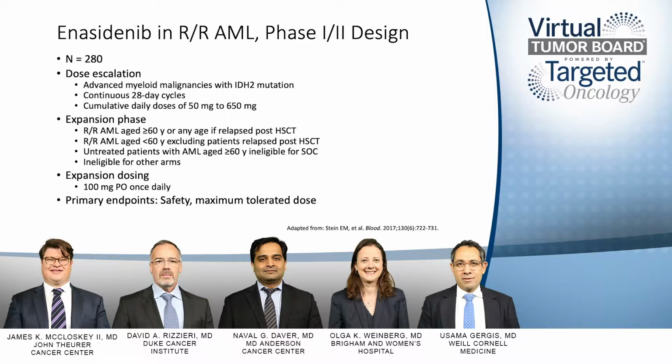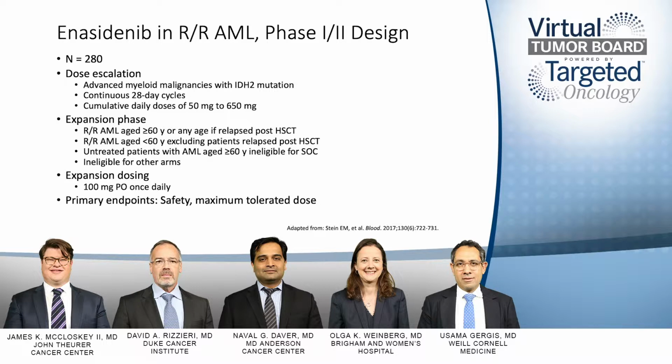So it was designed for patients with advanced myeloid malignancies with IDH2 mutation. The IDH2 inhibitor was given continuously in 28-day cycles. The cumulative daily dose had a huge range, 50 to 650 milligrams.